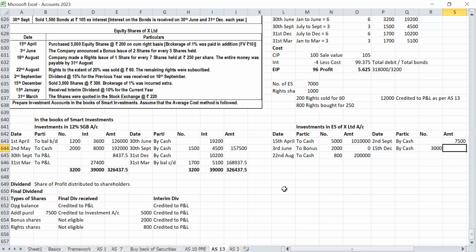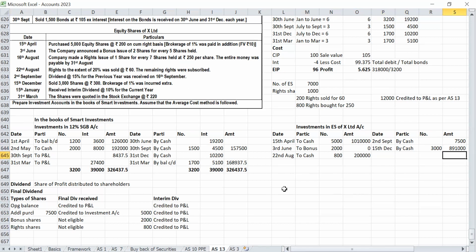So 300 minus 1%. Okay, 3,000 into 300 into 0.99, like that I am writing, because 1% you have to reduce. So 1 minus 1% is 0.99. Like that also I can write, or 300 minus 1% into 3,000, like that also you can write.